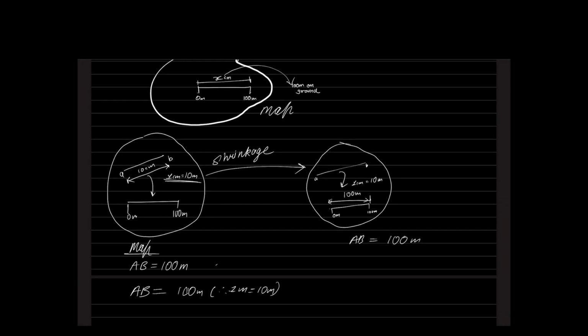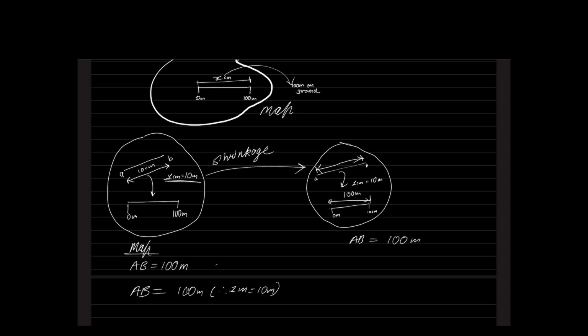I'll take a ruler and measure the length of the line AB. Before shrinkage, AB length was 10 centimeter. But tell me, after shrinkage, will it be equal to 10, more than 10, or less than 10?